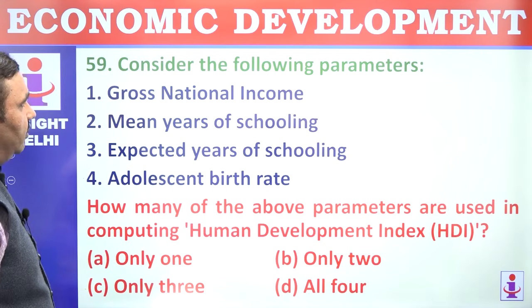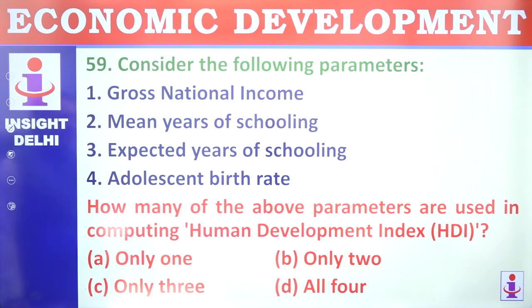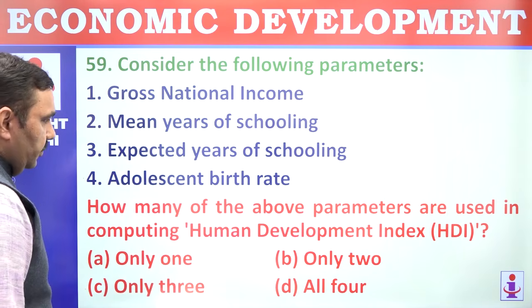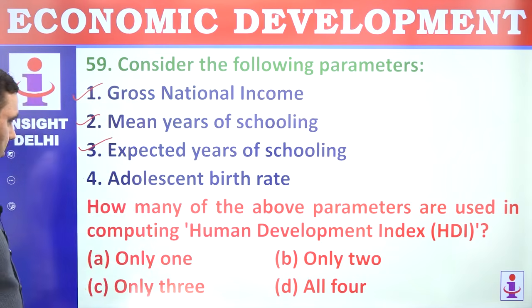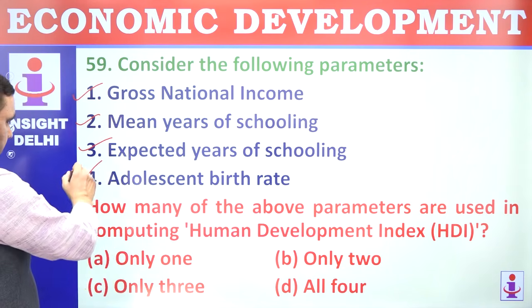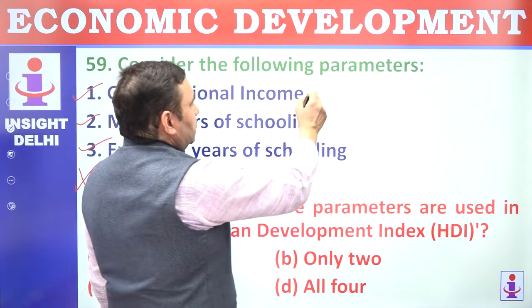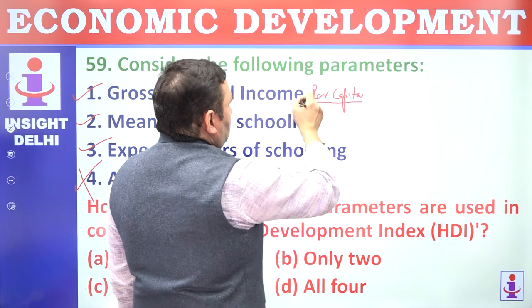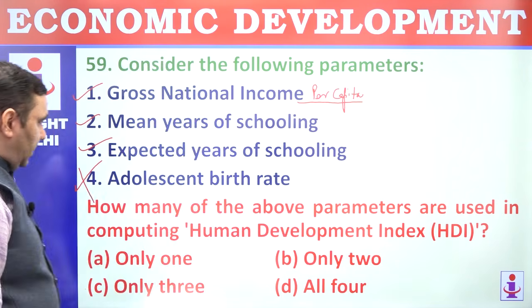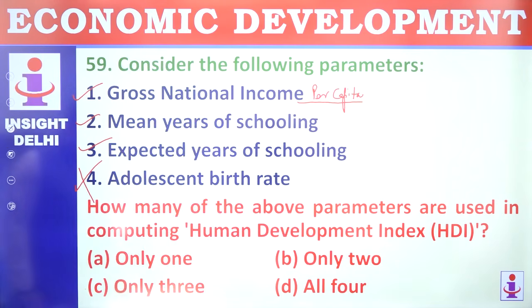Consider following statements, following parameters. GNI, gross national income, mean years of schooling, expected years of schooling, adolescent birth rate. So, which of these are part of HDI? 1, 2, 3. Adolescent birth rate is not there. So, gross national income, and to be exactly correct, you have to see per capita. Gross national income per capita, this is a part. So 1 to 3 are part of this.